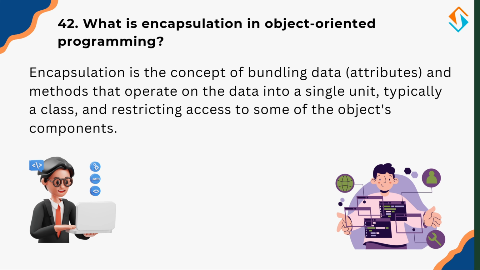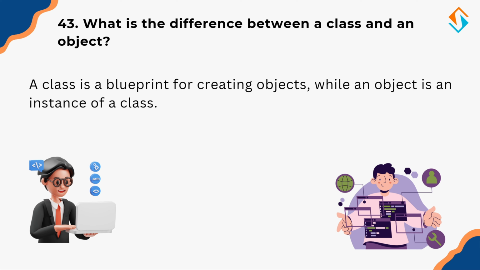Now let's clarify the difference between classes and objects. So, what is the difference between a class and an object? A class is a blueprint for creating objects, while an object is an instance of a class. Think of a class as a template, like a recipe for baking a cake. The object is the actual cake created using that recipe.